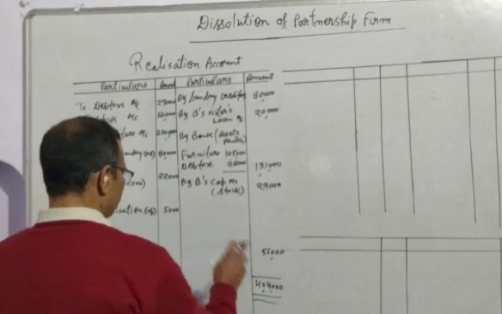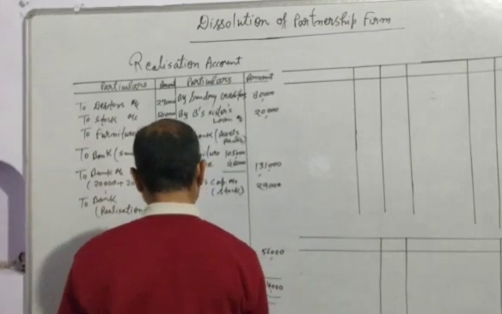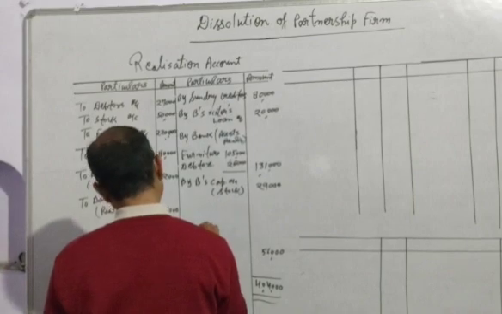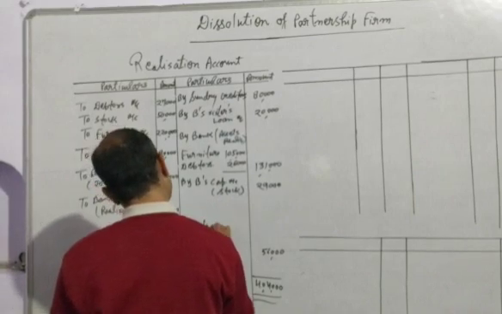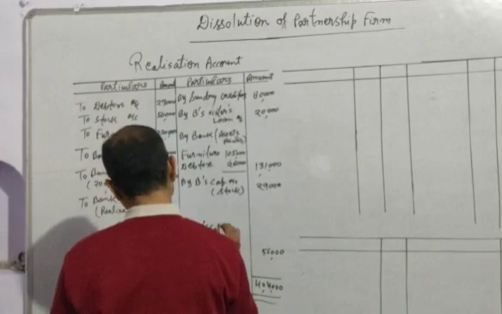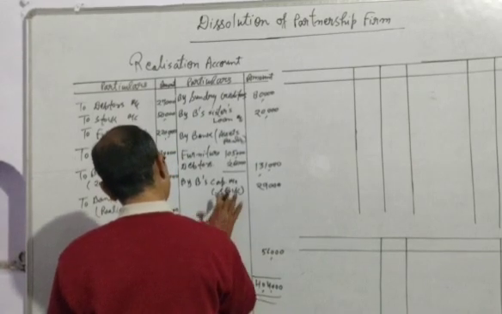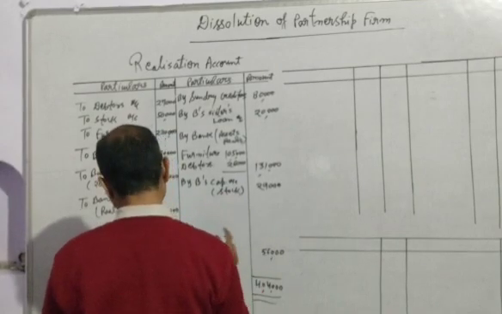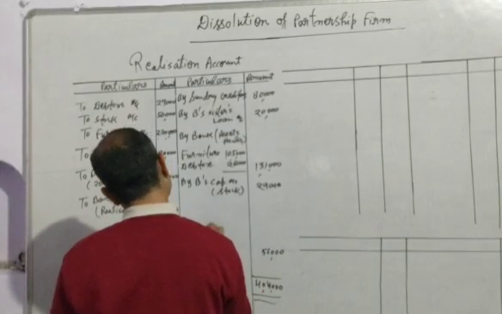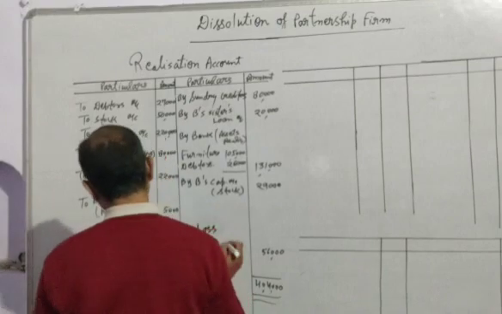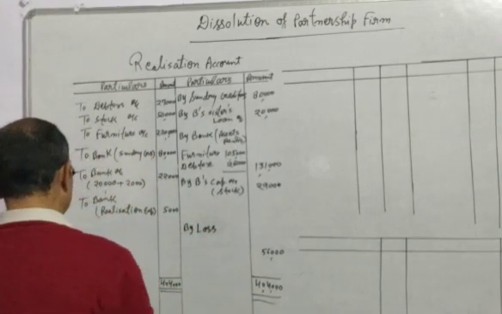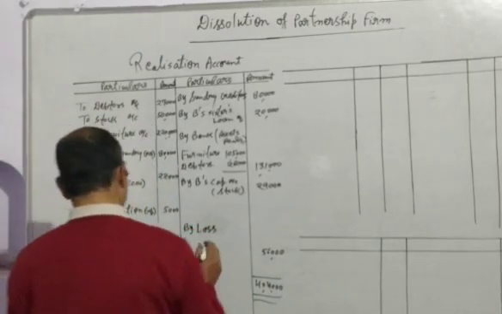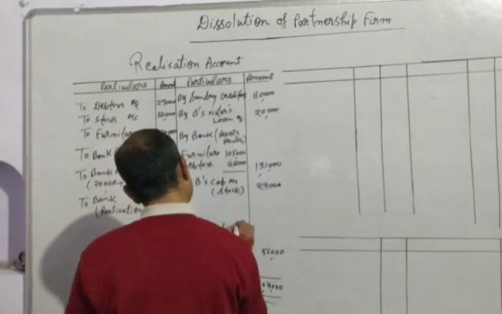Now we will distribute this 56,000 by the name of partner. First of all, before writing this, if the balance is coming in the credit side, it means it is loss. As we know, if the balance is coming in the debit side, that would be the profit. So it would be called loss transferred to.